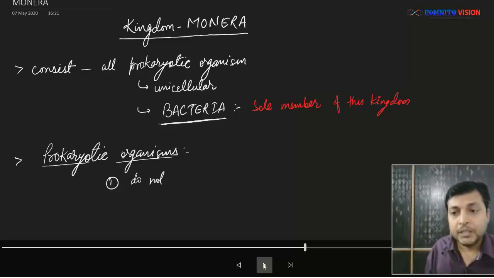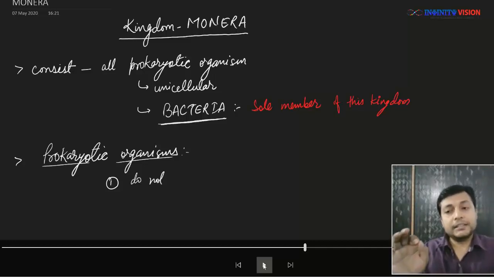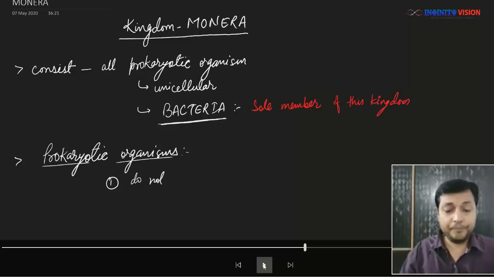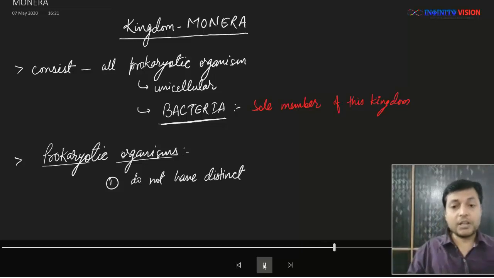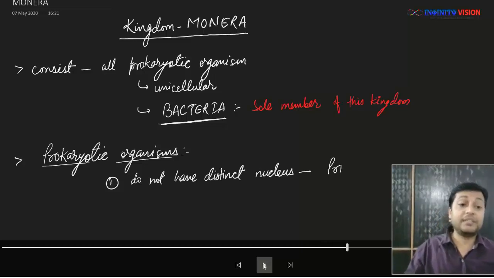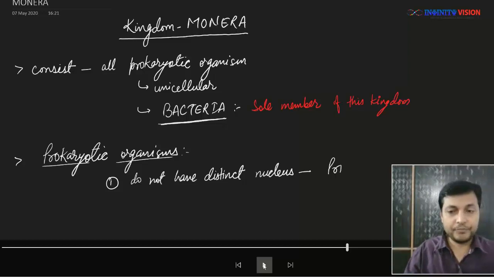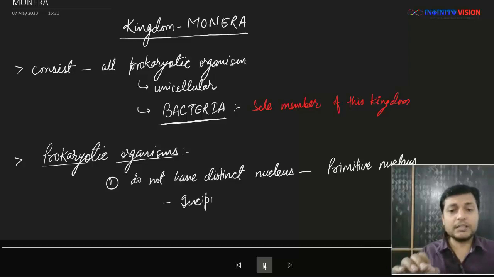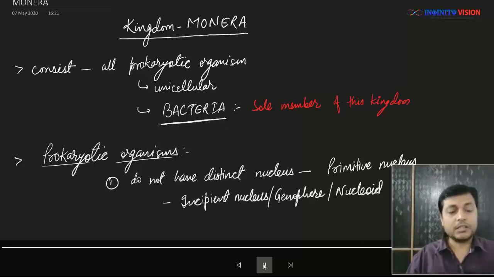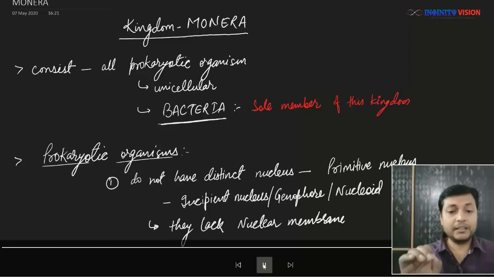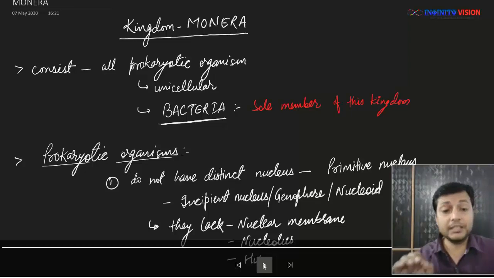Great. So when we are saying that these organisms or these cells have primitive nucleus, what is primitive nucleus? In what sense is this nucleus primitive? Let us see. Such organisms do not have a distinct nucleus. Why not? Because this nucleus does not have a nuclear membrane. They lack nuclear membrane. They lack nucleolus. They lack histone proteins.